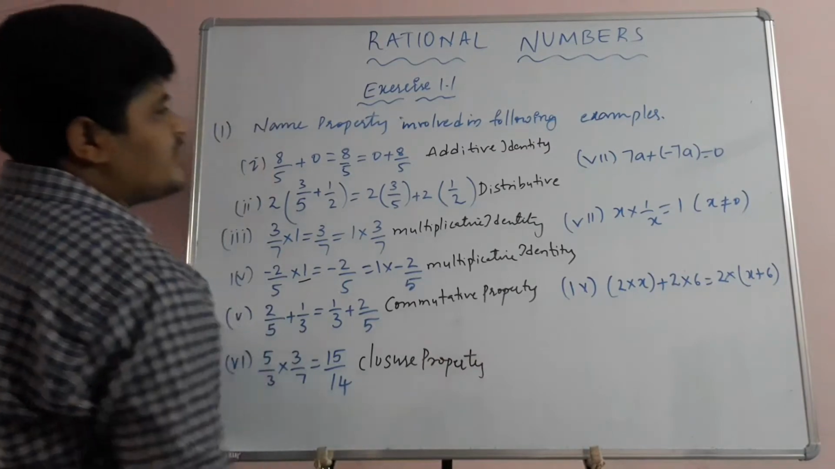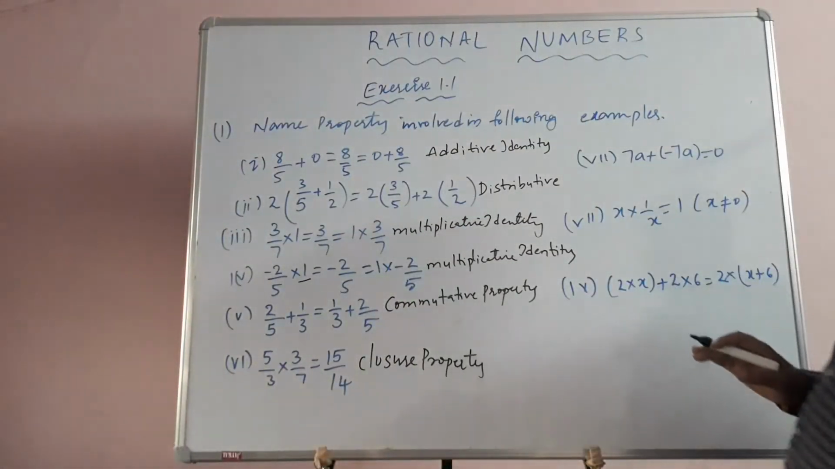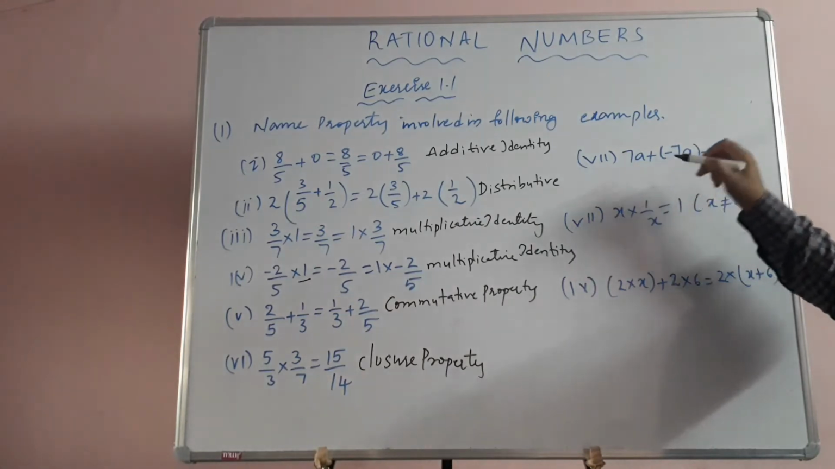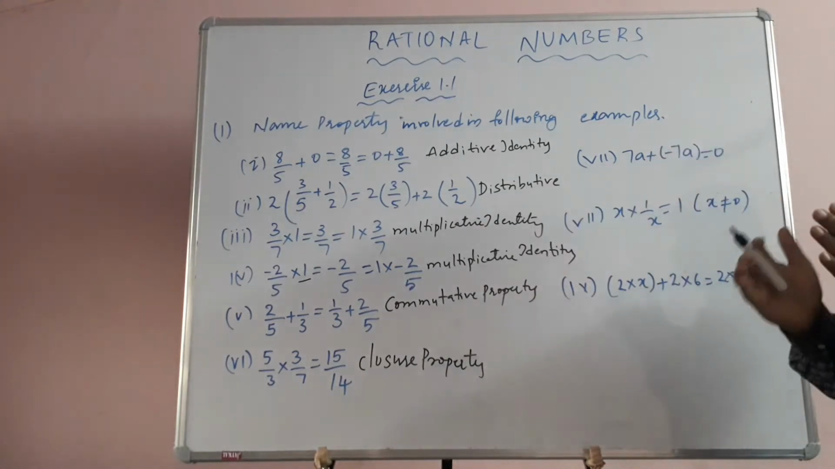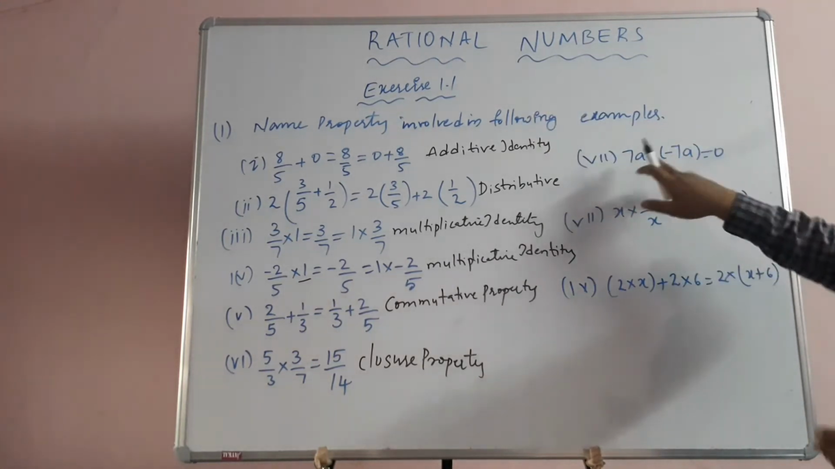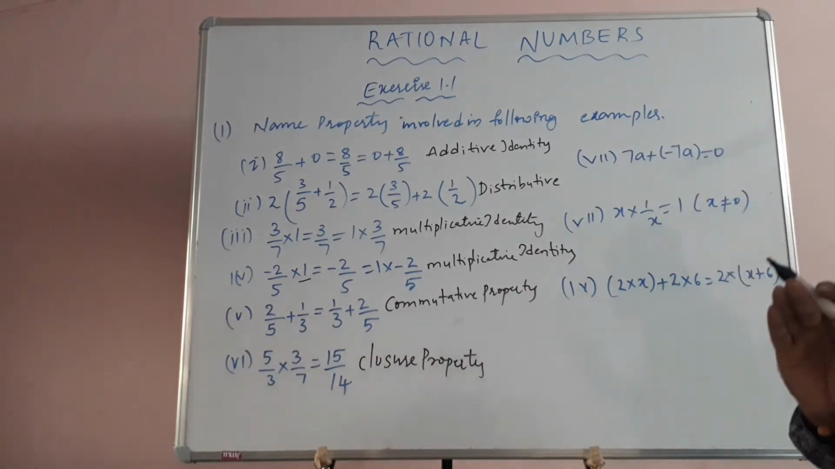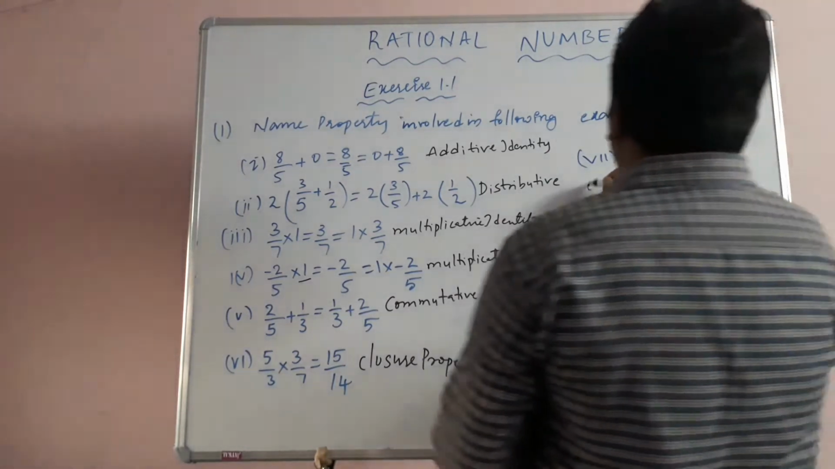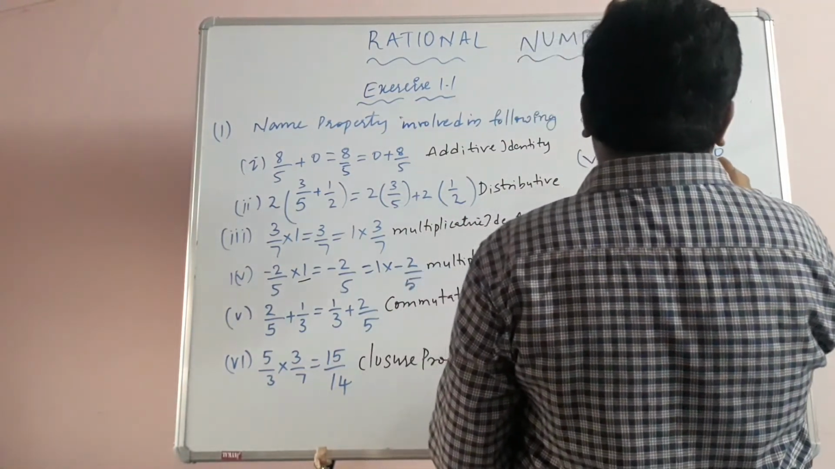Okay, and next, 7a plus minus 7a is equal to 0. Children, we are getting the sum as 0. So by adding these two numbers we are getting 0, which means each is called the additive inverse of the other. So here each is called the additive inverse of the other. So this property name is additive inverse. Okay, so this is additive inverse.